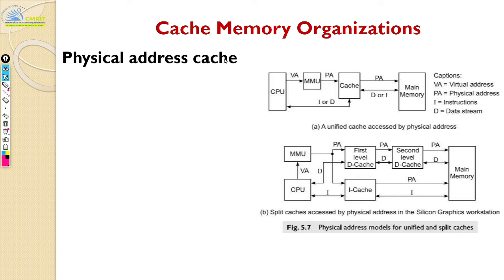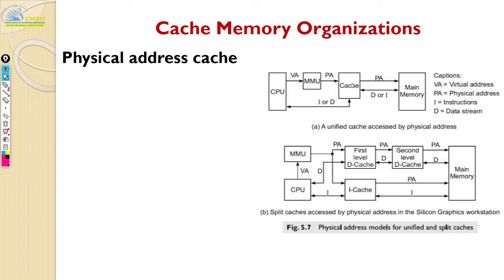Anyway, coming to physical address, as you see, the CPU will actually give a virtual address, because the CPU thinks you have so much memory. It says, take this virtual address and give me the data. Then your MMU, which we saw in one of the earlier classes, the memory management unit, has a cache associated with it called the TLB. It's not shown here, but there will be a TLB, which is the cache memory for the MMU. The MMU will convert this virtual address to a physical address, because this is a physical address cache. The cache understands physical addresses.